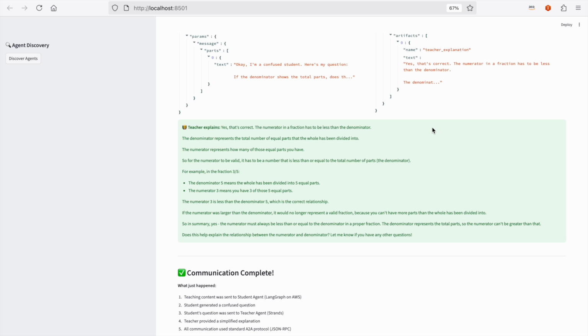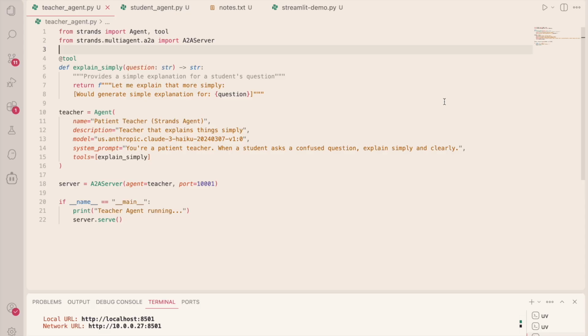So let's do a quick code walkthrough. Let me jump to my IDE. Okay, I'm in my IDE, and this is the teacher agent. And you notice it's written using the Strands agent SDK. And the tool decorator creates the capability that the agent can use. And you see the agent definition. It defines the name and the description that will be used for agent discovery. We're using the Anthropic Claude Haiku model hosted on Amazon Bedrock.